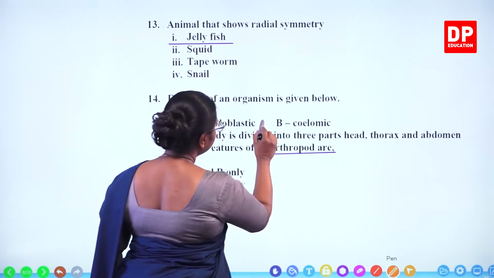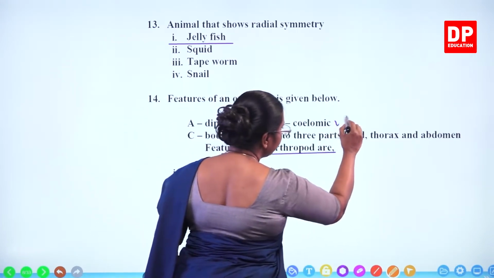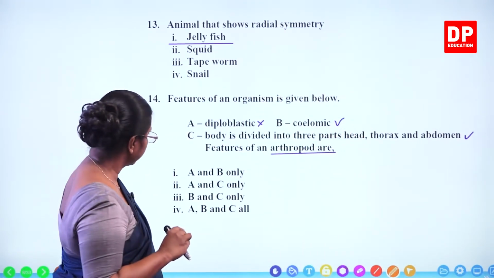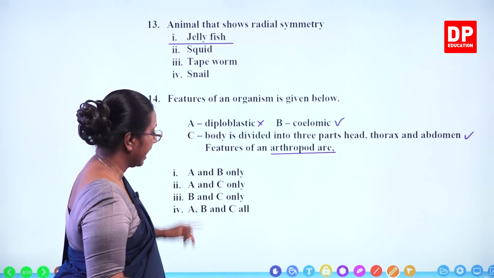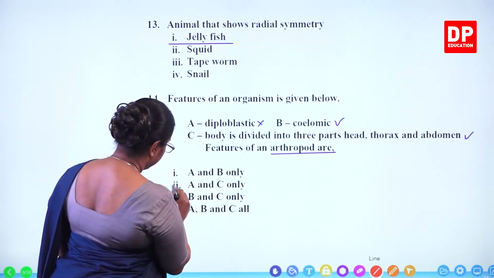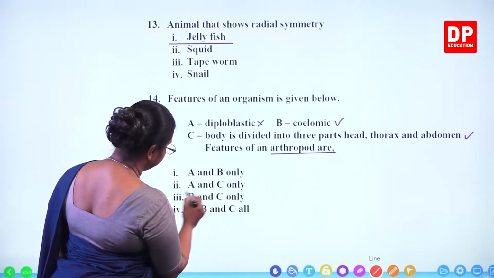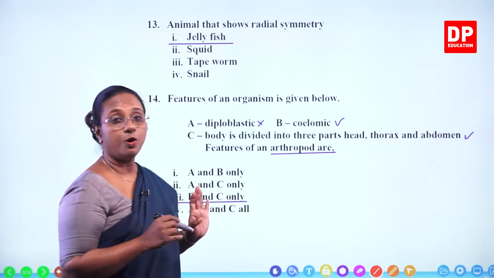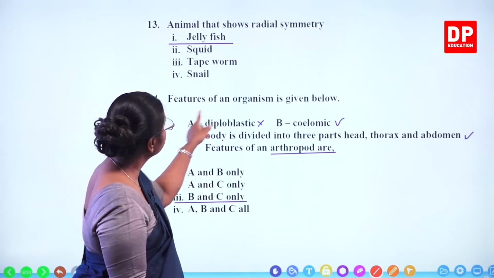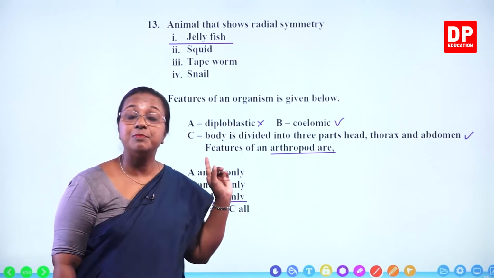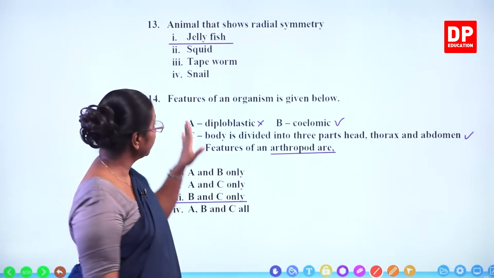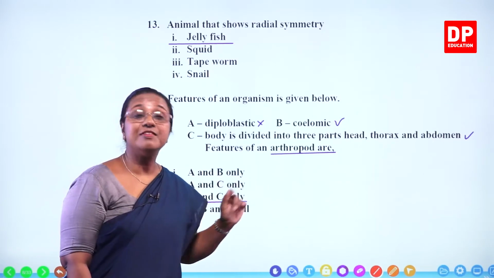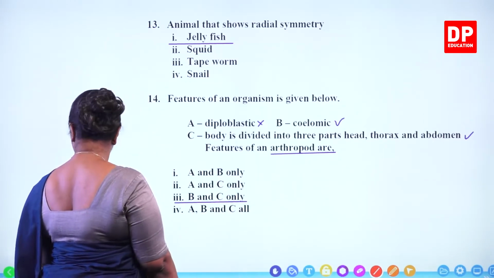Diploblastic? No. They are triploblastic. Coelomic? Yes. And body is divided into 3 parts. That is also correct. So the answers have to be B and C. A and B? No. A and C? No. B and C is correct. A, B, and C all, that is also not correct. Why? Because they are not diploblastic. They are triploblastic. So I am sure you were able to answer all these questions correctly. With that, students, I will move on to the next question.